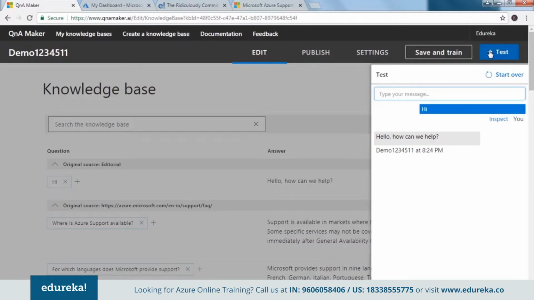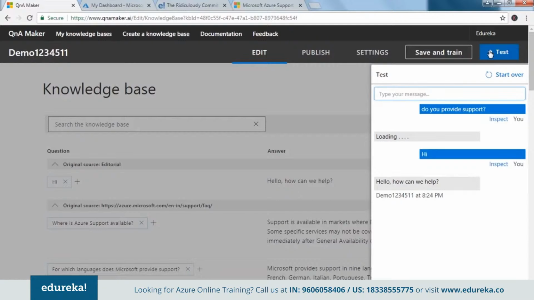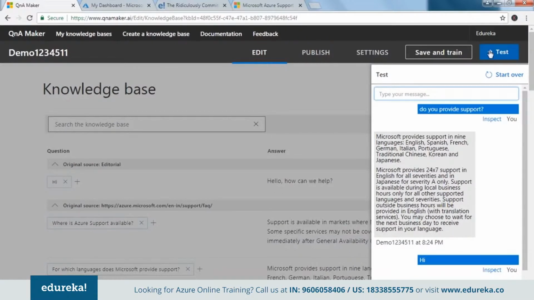You can ask other questions as well, like, do you provide support? If it can parse, or rather segregate, this data, it would give you an answer. There you go. It has the answer. It has used the database that is there, and it has given the answer that suits best for this keyword. So guys, the test is complete. Now let's go back and publish this knowledge base.